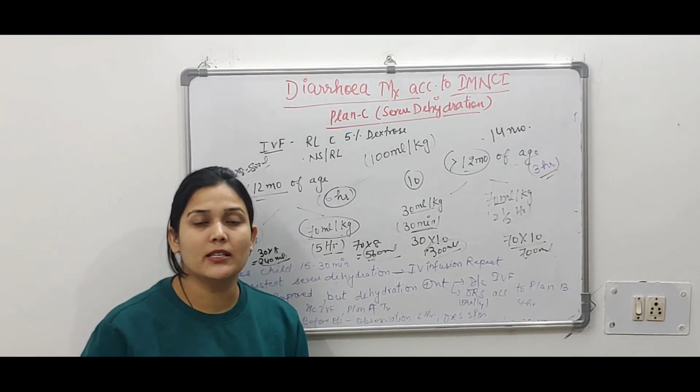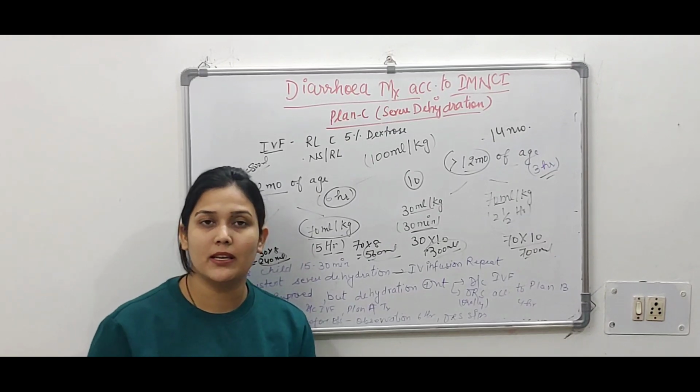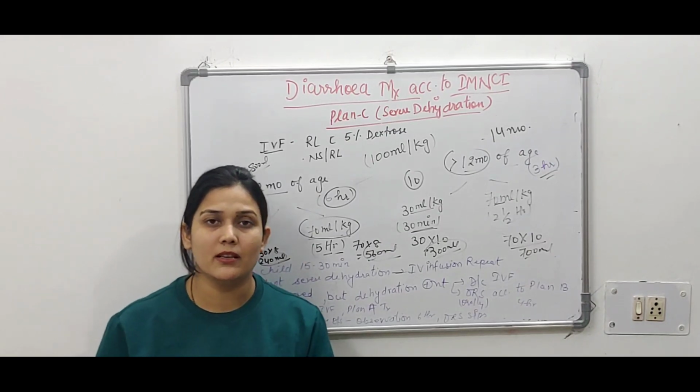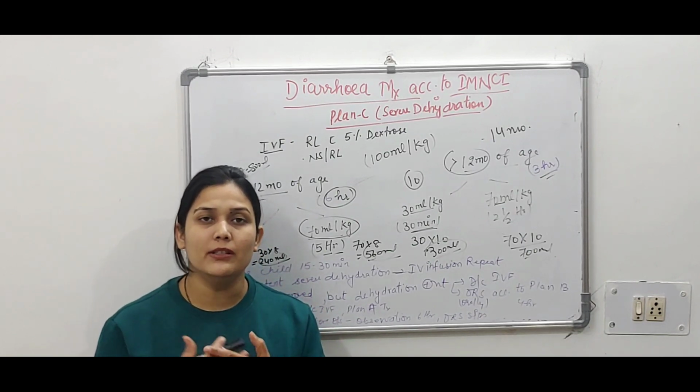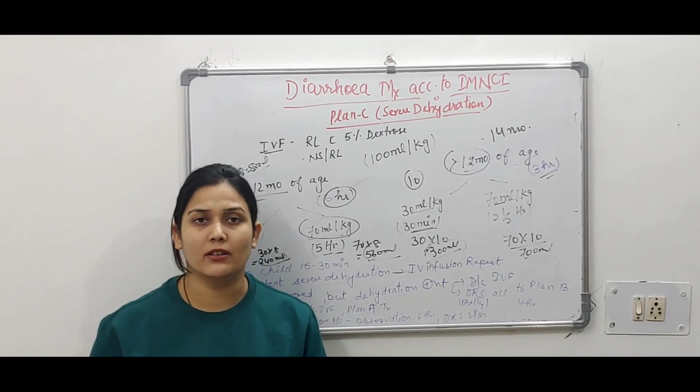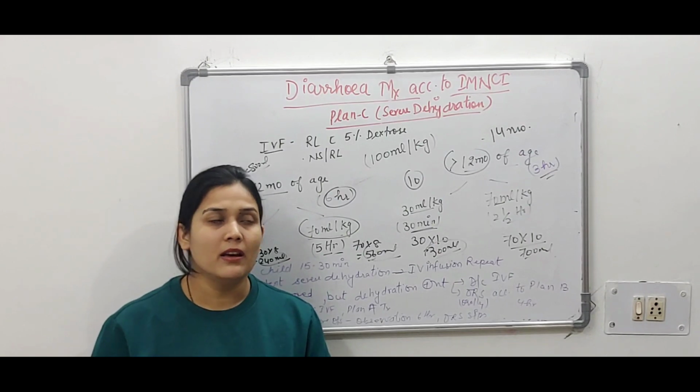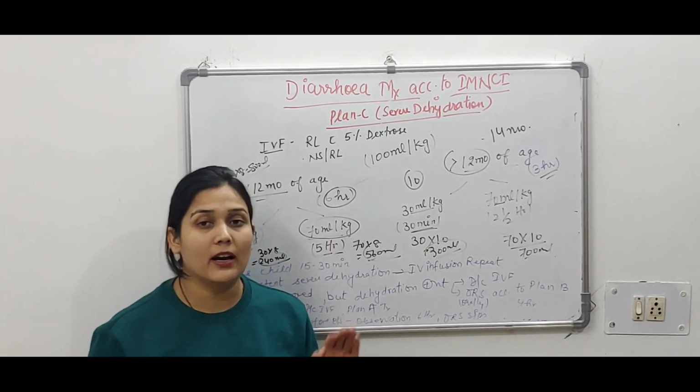Okay. So this is how we will manage a child with diarrhea according to IMNCI. Plan A, plan B and plan C. This is the overall management for a child with either no dehydration, some dehydration or severe dehydration. Hope you guys learned the management of diarrhea according to IMNCI and in general.